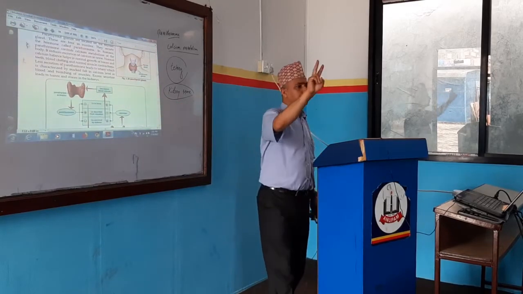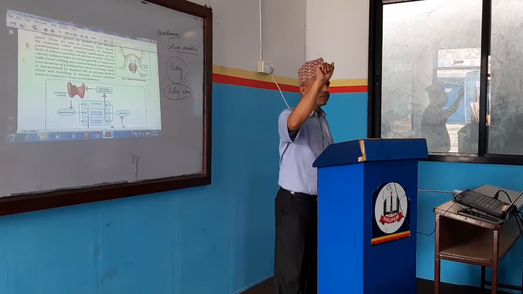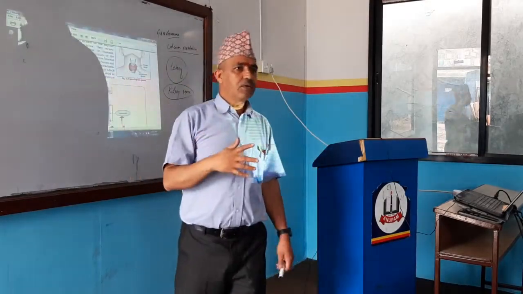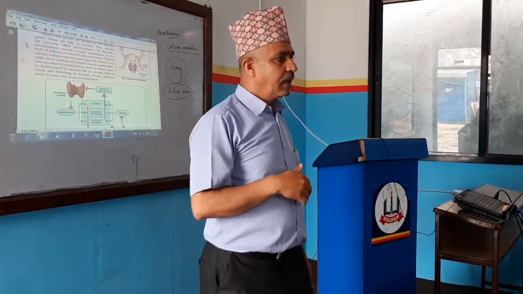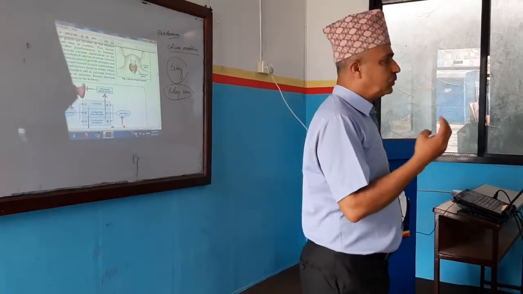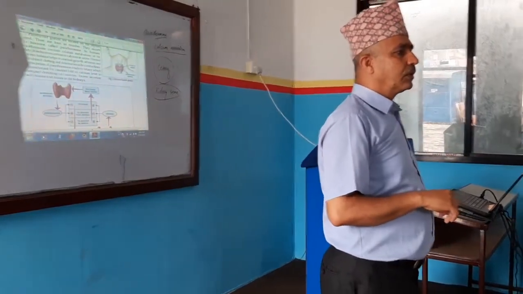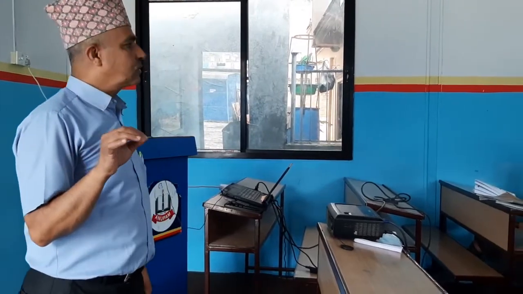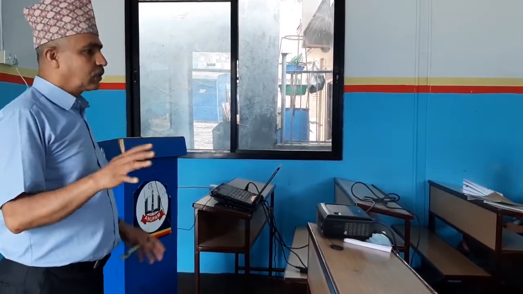So two glands we have discussed. What are they? Thyroid gland and parathyroid gland. Where is thyroid gland located? Neck. How many thyroid glands are there? Two. Which hormone is produced? Thyroxine. What does thyroxine hormone do? It controls metabolism. Right? And what happens when there is less thyroxine?